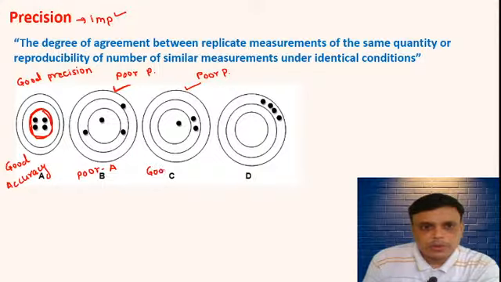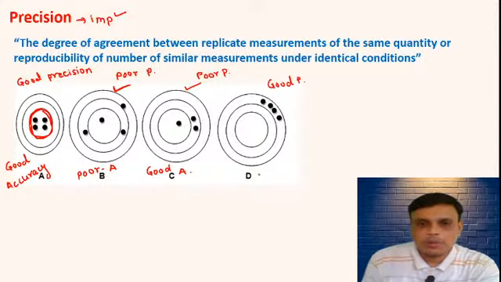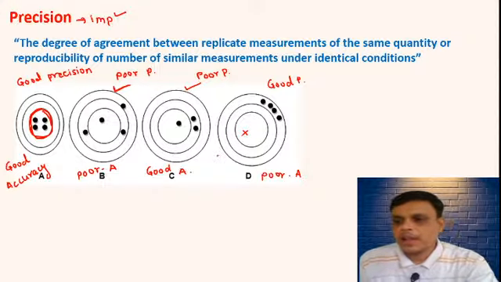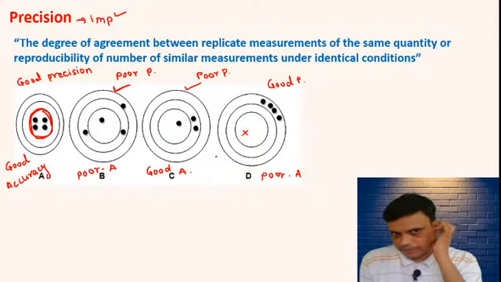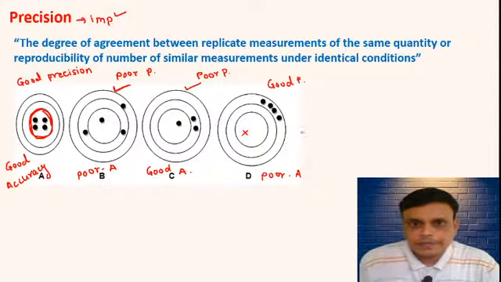They have good accuracy. And in this case, good precision, poor accuracy. Good precision and poor accuracy, because they are not in this circle. So they are high accuracy and low precision. Correct. So what about this figure D?